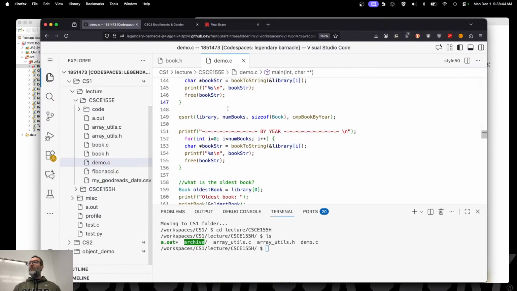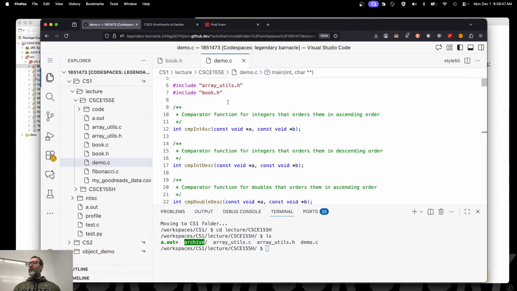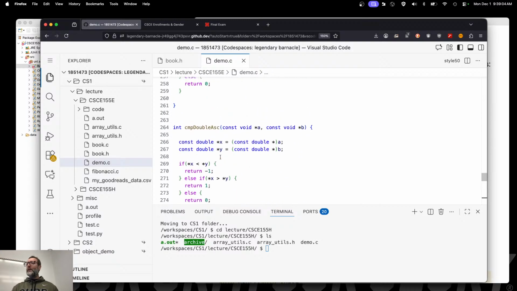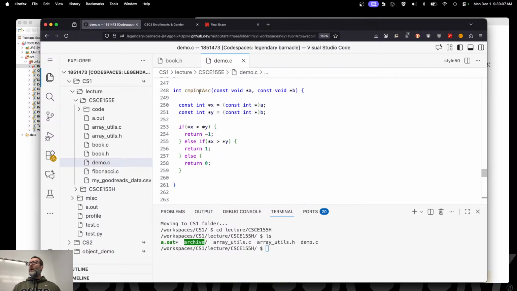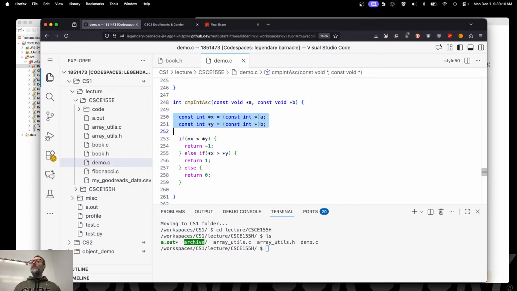Let's go ahead and take a look at what we've already done. All right, let's jump up here. I lost my code for the honors section, but I think that we pretty much did the same thing, did we not? We wrote comparators? Yeah, okay. So, for example, cmp int ascending or cmp int descending. What do those look like? Let's jump down here and look at the first one first. Again, the same basic pattern here is that we take A and B, they're const void pointers, they're generic pointers, so we have to force them to become integer pointers so that we can actually compare the values stored in them. We did this, right? Okay, good. At least I had it in my notes that we did this.